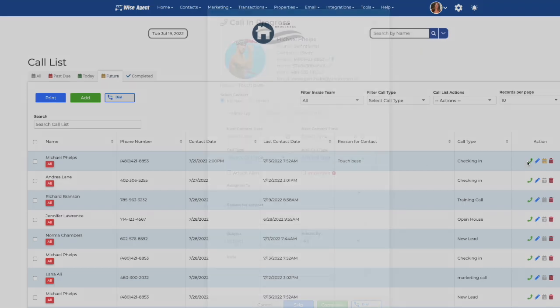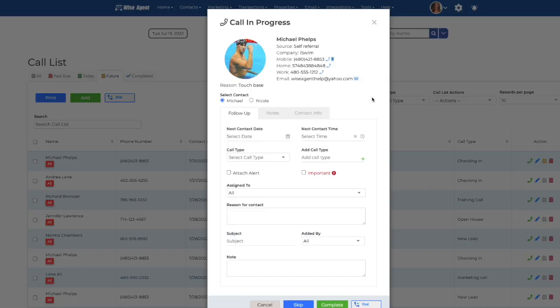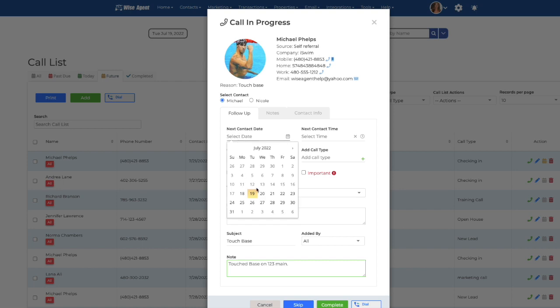You can also make this call now pop up with a module of all the information on that individual. You can set in a subject, and enter in any notes. You can also schedule a follow-up call and time.